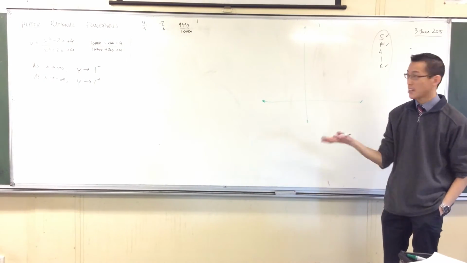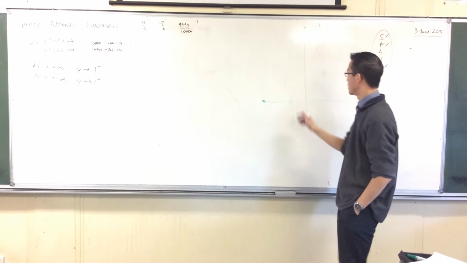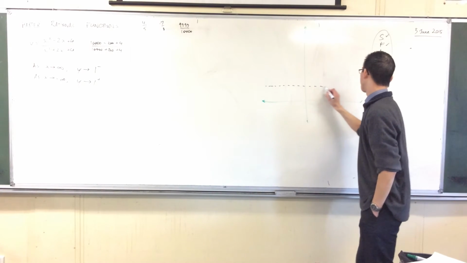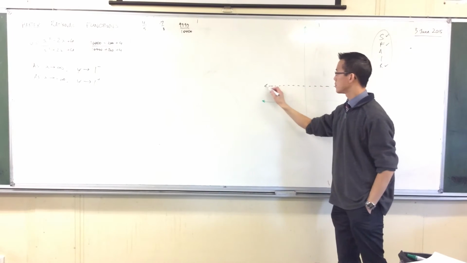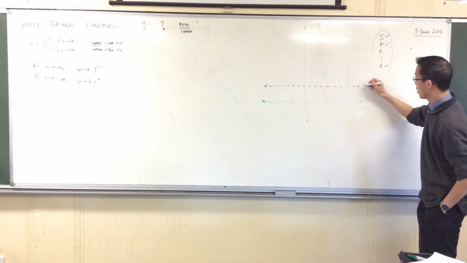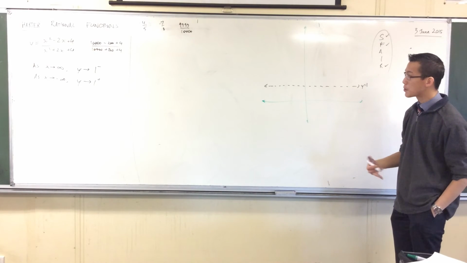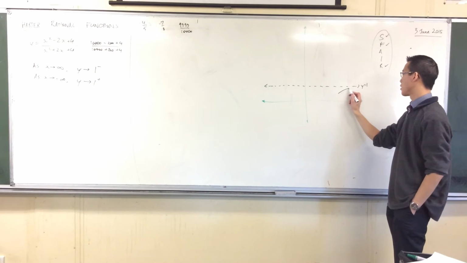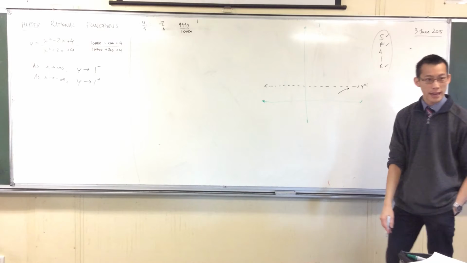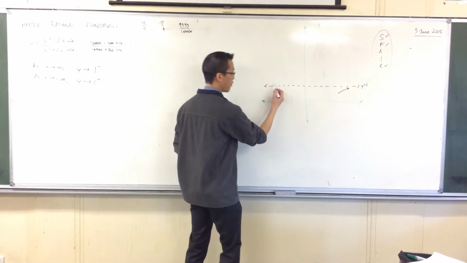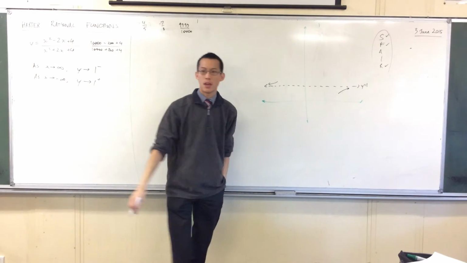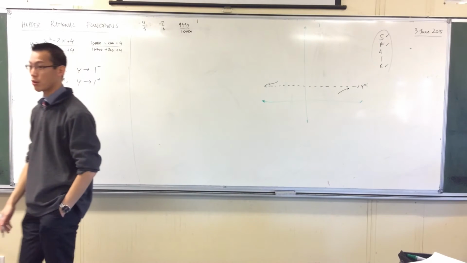So I've got an asymptote. Let's put this guy in. Y equals 1. There he is. Y equals 1. I know I'm going to be approaching from the bottom over here. Okay, and I'm going to be approaching from the top over here. That's all I know so far.